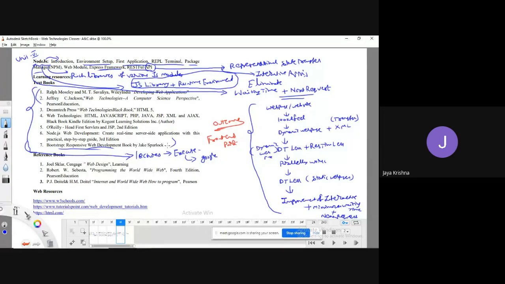Some textbooks contain vast data which will take more time to understand. Instead, if you search in Google, you will automatically get, see, nowadays for this front end part, a lot of stuff is there on the internet. So you will get better material when you search on Google instead of studying the textbook. Okay, fine.